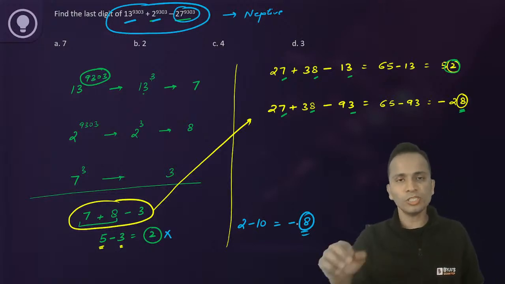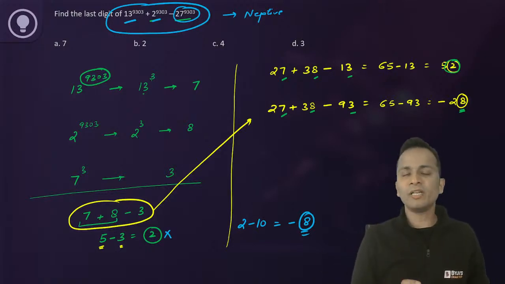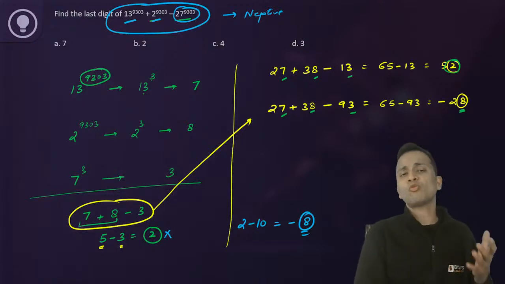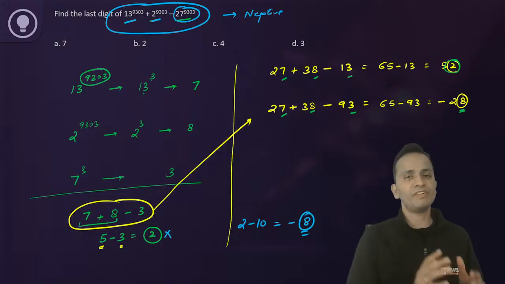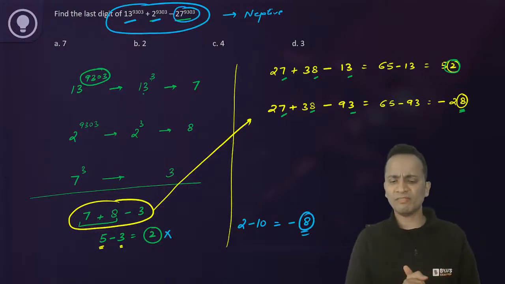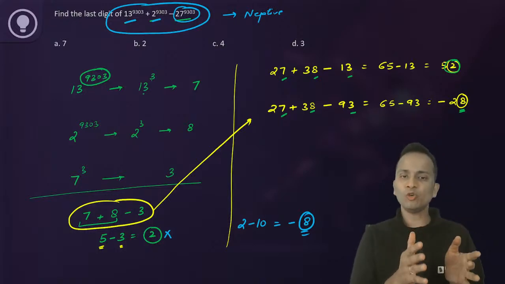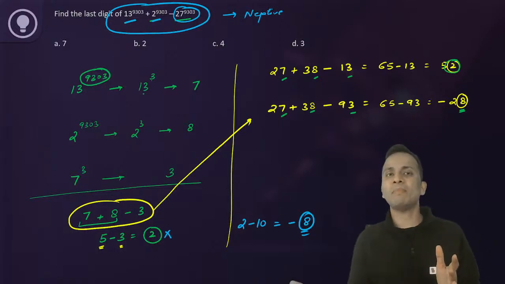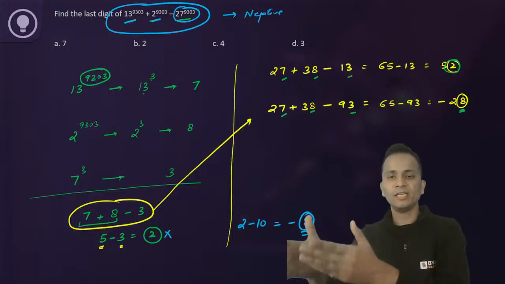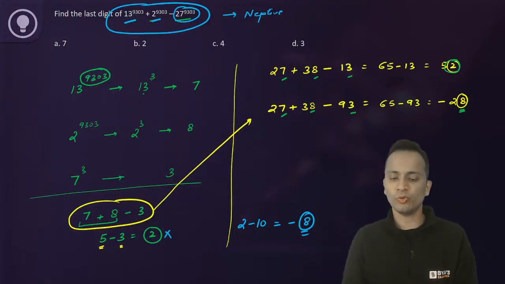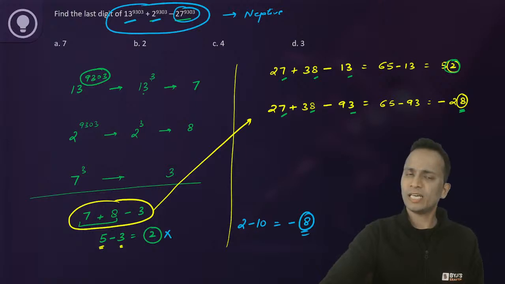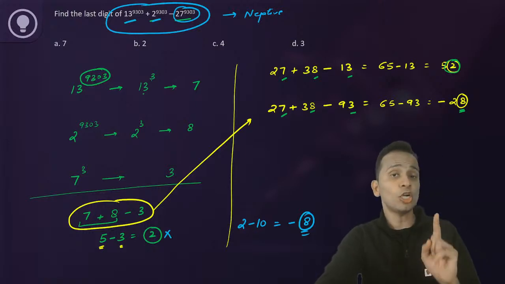Okay. So this is one very important thing that you must also consider. What is the nature of the final result? If it is positive, then the answer would have been 2. But if the final result is negative, then from whatever unit digit has come, subtract it from 10, 2 minus 10, and you will obtain your unit digit. So the correct answer should be 8, not 2.